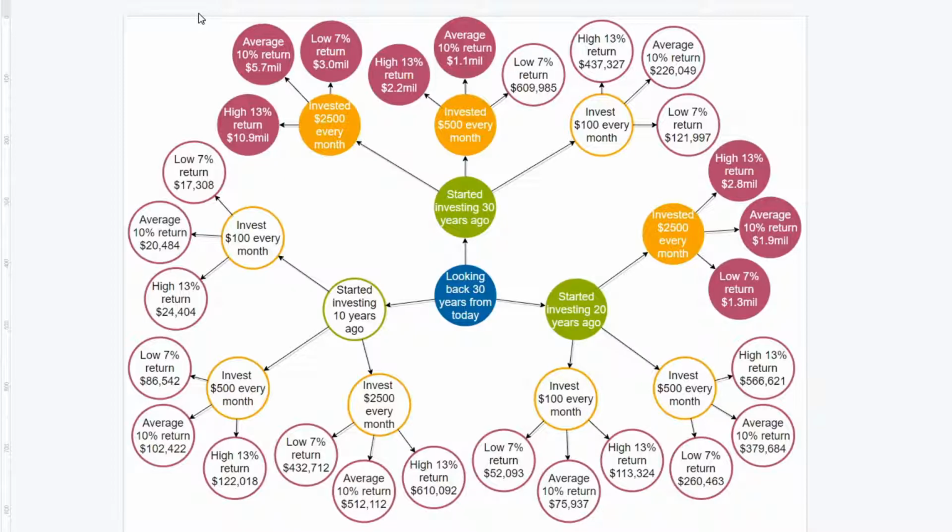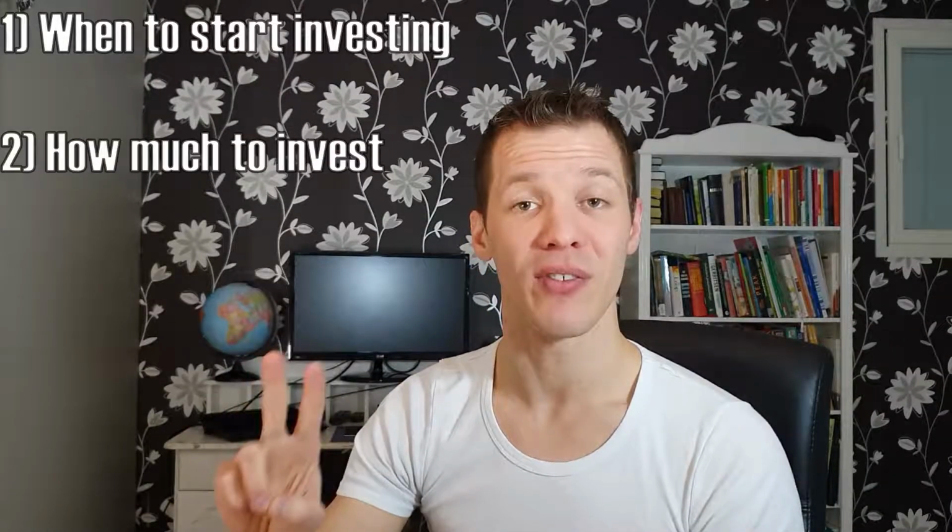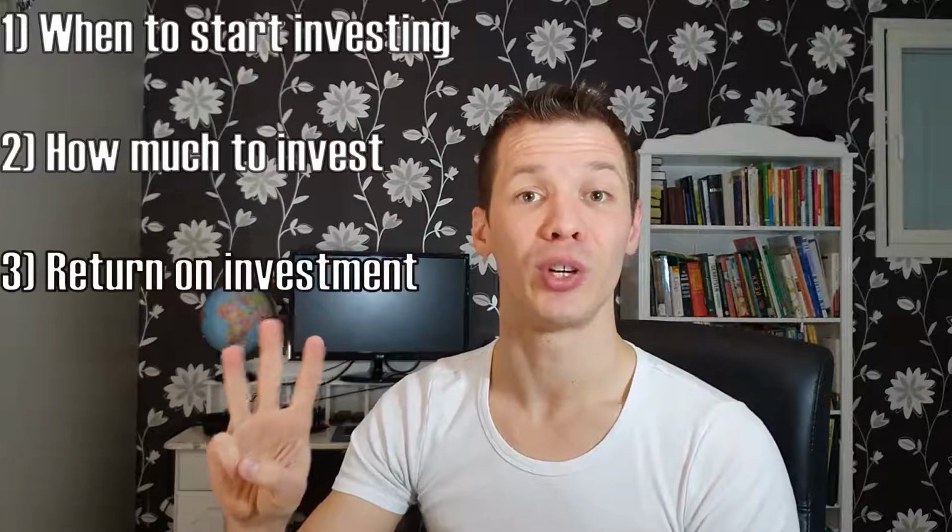So all in all, using this decision tree and the 27 total outcomes I calculated for you, we can see that only 8 of these decision routes led to $1 million net outcome. Having explored these successful and unsuccessful outcomes in our decision tree, how would we answer the questions we set out to explore? Namely, when to start investing, how much to save and invest every month, and what level of returns you achieve on your investments over time.